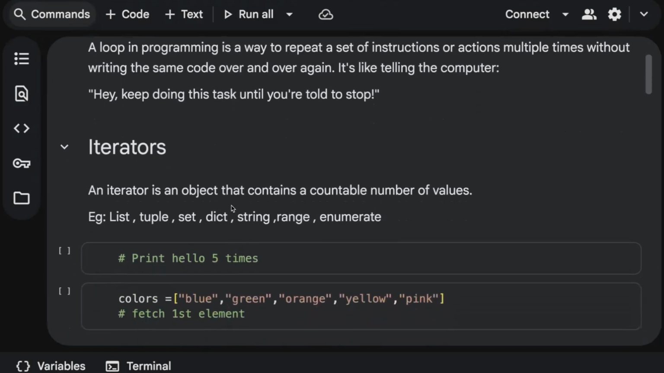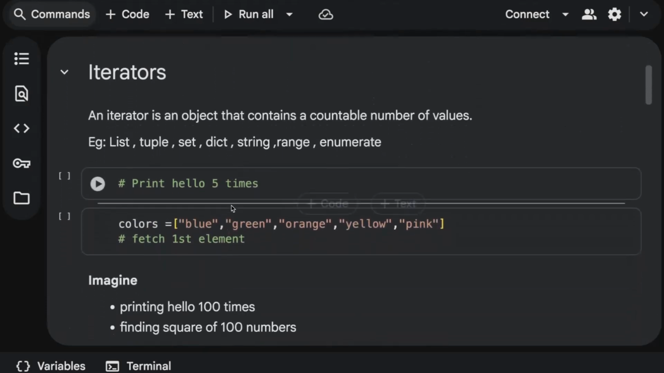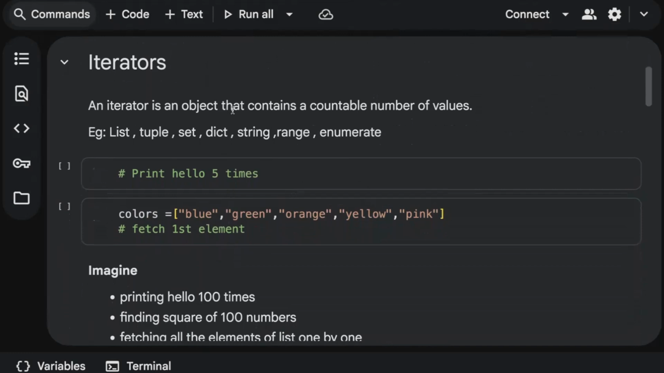In order to learn loops, you should have knowledge of iterators. An iterator is nothing but an object that contains a countable number of values. List, tuple, set, dictionary, string, range, enumerate, these are all iterators because they hold multiple values.